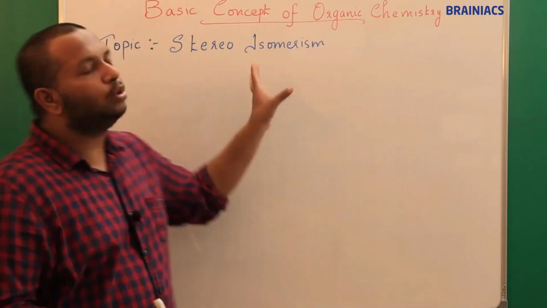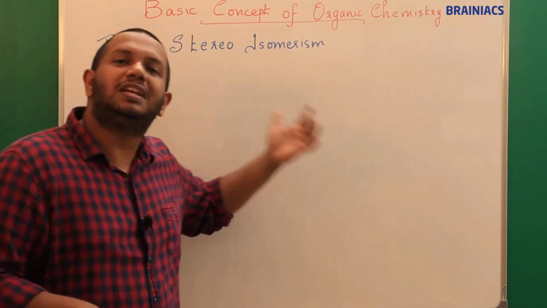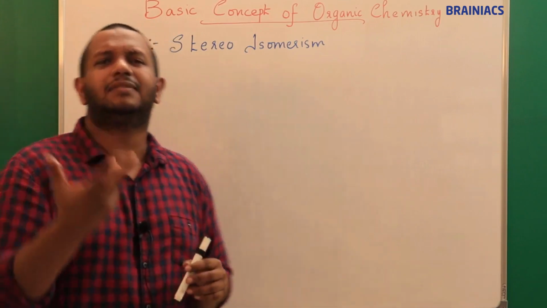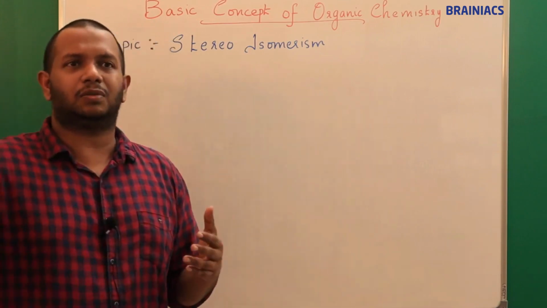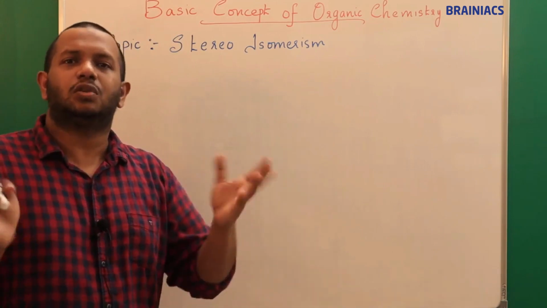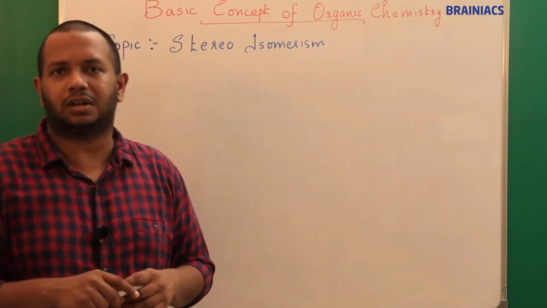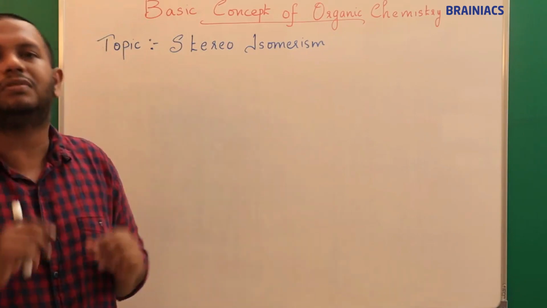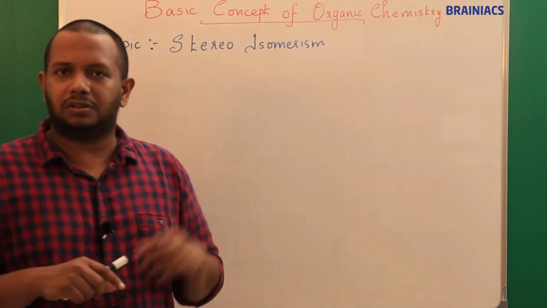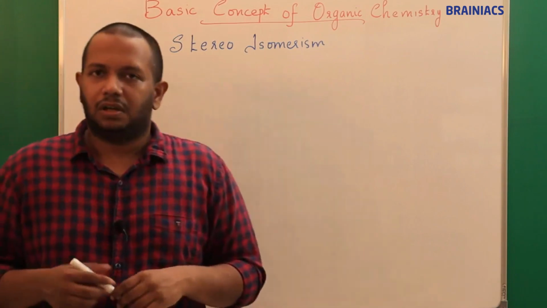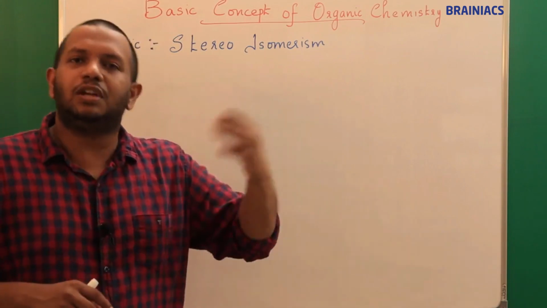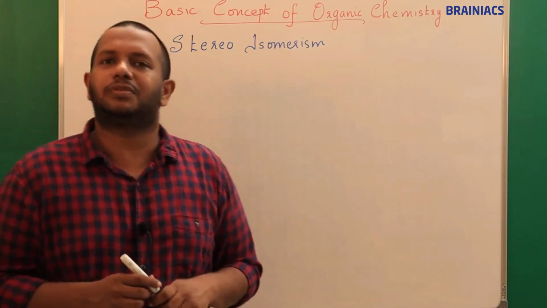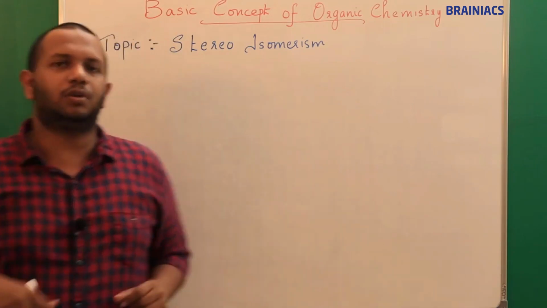Now we are going into a new term that is called stereoisomerism. Structural is an easy word to understand. We can say, sir, because of so and so factors the structure was changing, so you called those isomerism structural isomerism. Now you are using a term called stereo. This is not a common word that we daily encounter. This is a new term, stereo. So what do you mean by stereoisomerism, or what is the physical understanding of the term stereo? That's what I am going to explain.